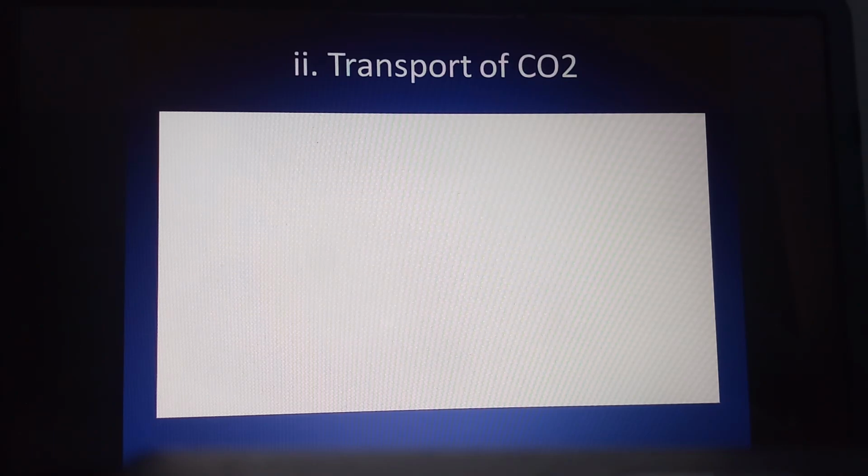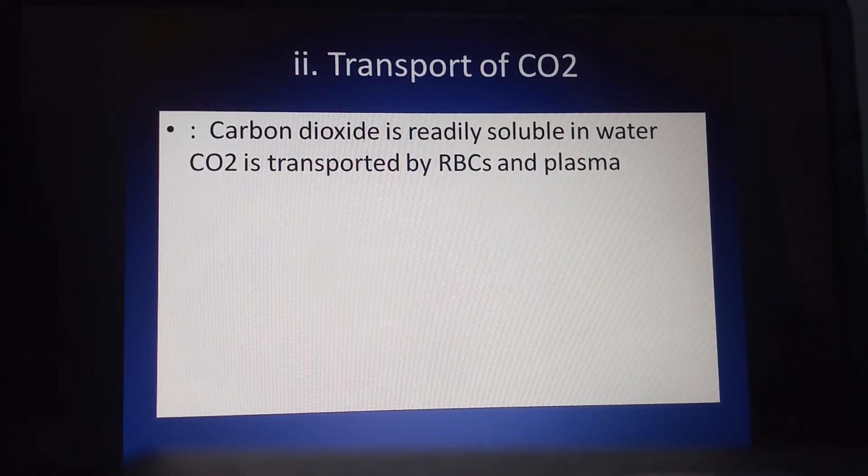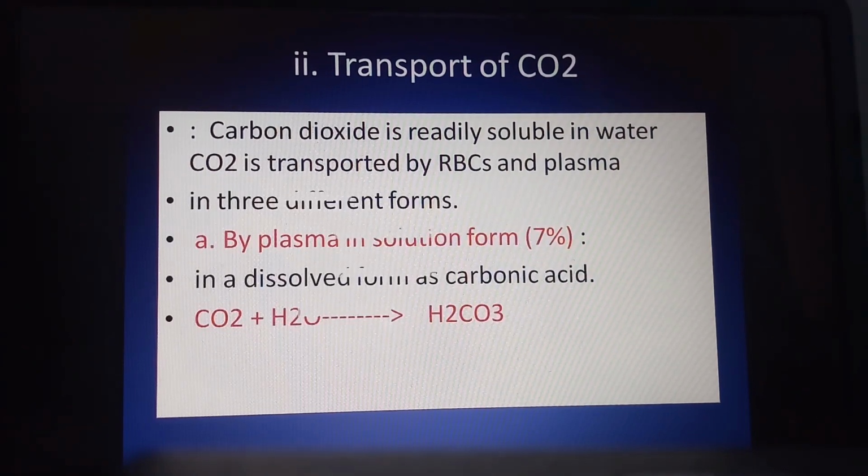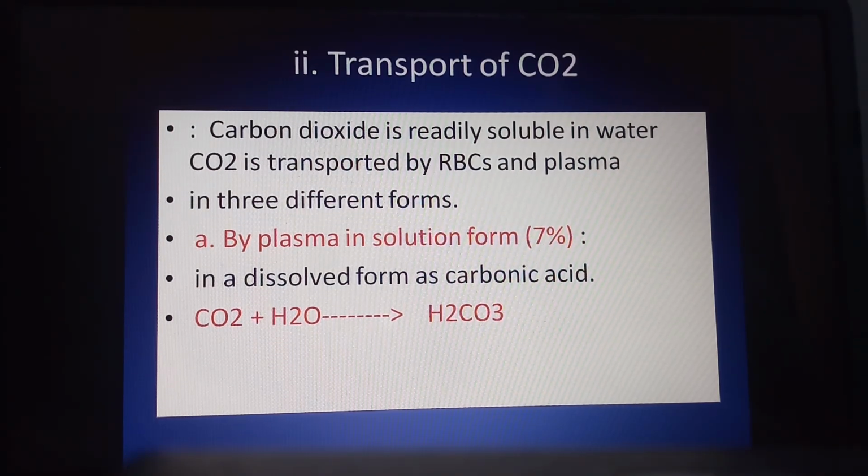If you observe the transport of carbon dioxide, this CO2 is readily soluble inside water. When CO2 is transported by RBC and plasma, you can observe it shows the conduction of CO2 in three different forms. First, by plasma in the form of a solution.